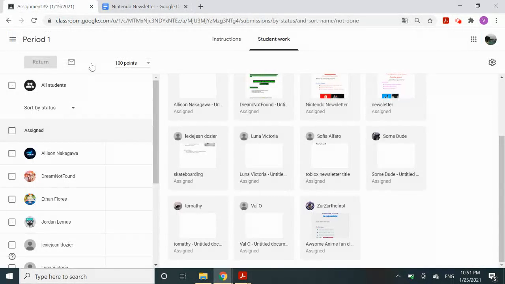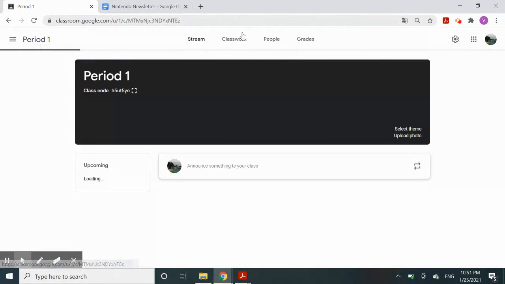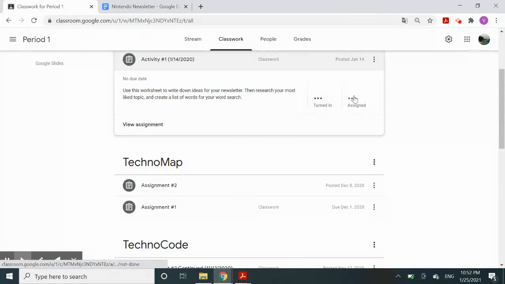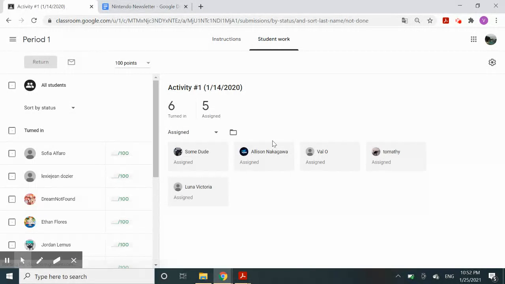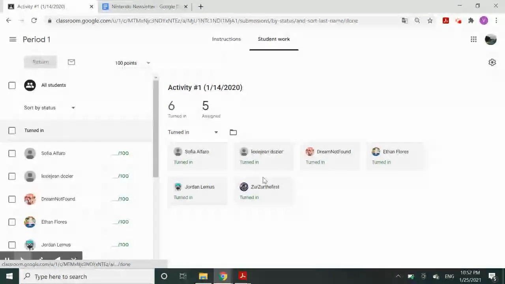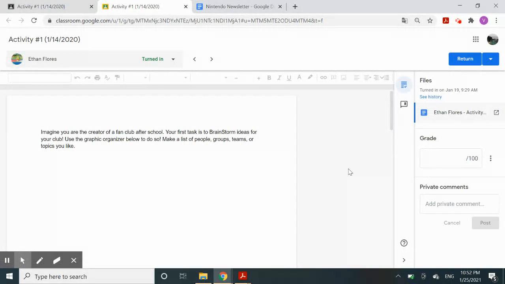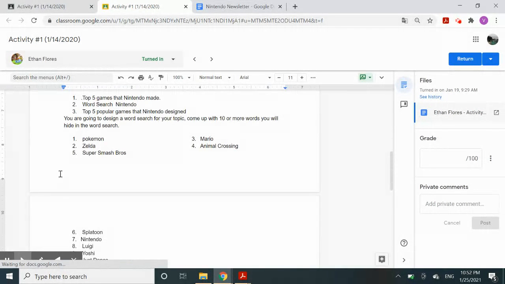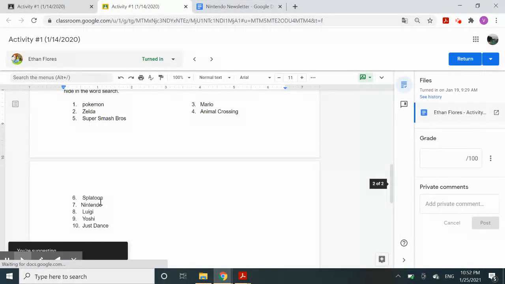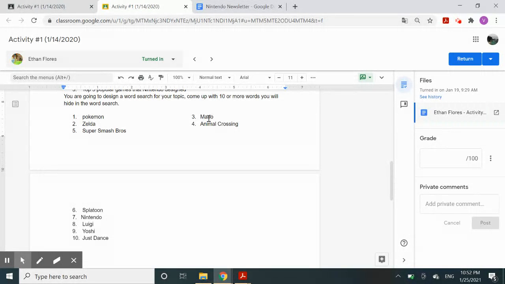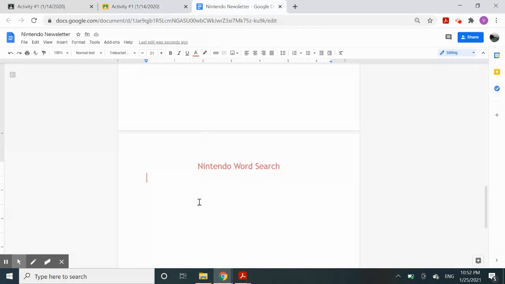And now what I want you guys to do is open up assignment number 1. Okay. Because in assignment number 1, you have words that you wrote for your word search, if you remember. So if you open activity number 1, like I'm doing right now, on the last question you should have words that you already thought about for your word search. For example, this one's Ethan's. So I'm going to use Pokemon, Zelda, Super Smash Bros, Mario, Animal Crossing, Splatoon, Nintendo, Luigi, Yoshi, and Just Dance. That's what I'm going to do for the Nintendo.